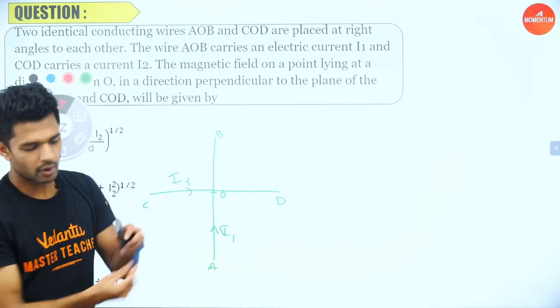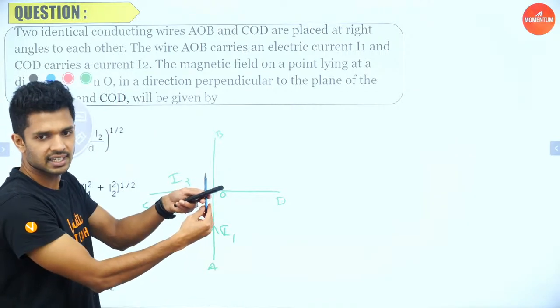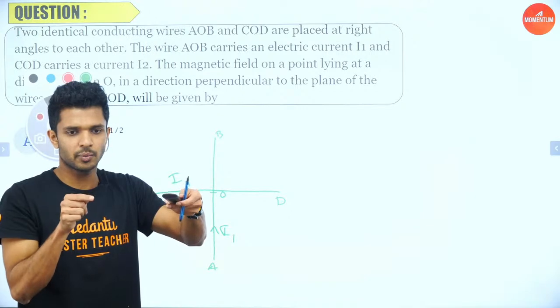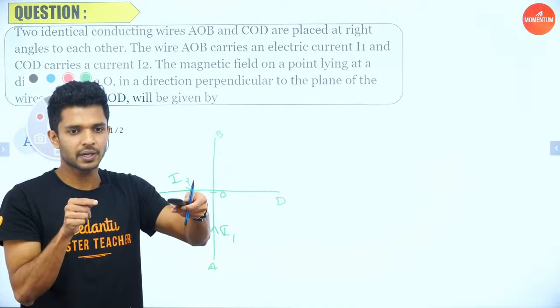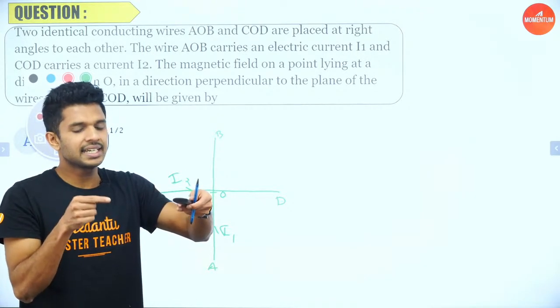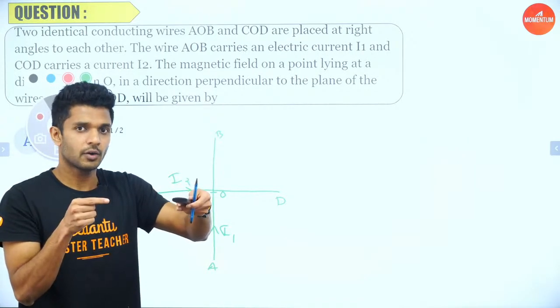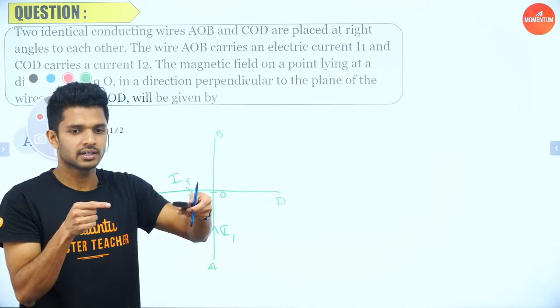Let's say the wire is like this, kept crossed at a distance of D. Can you see this? This is the distance, which is a perpendicular distance, right? So at this particular point, at this D, what is the value of the magnetic field? Now you all know the formula, right?